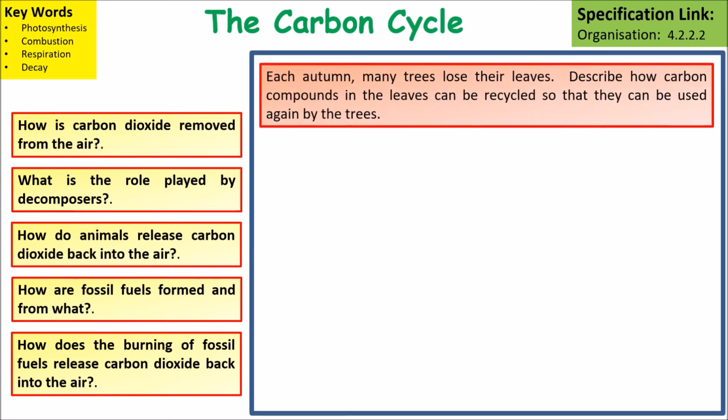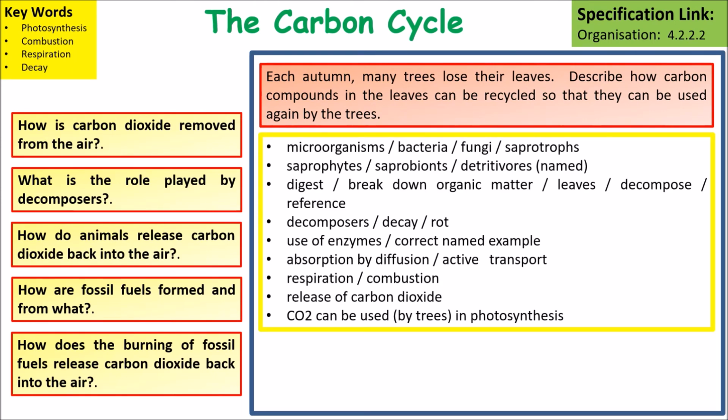So if we have a look at a question: each autumn many trees lose their leaves. Describe how the carbon compounds in these leaves can be recycled so that they can be used again by trees. Some of the key things to talk about are that microorganisms or bacteria will digest or decompose the dead organic matter.